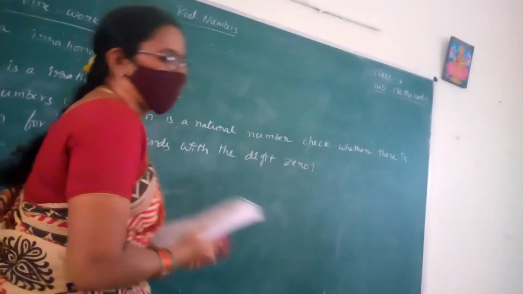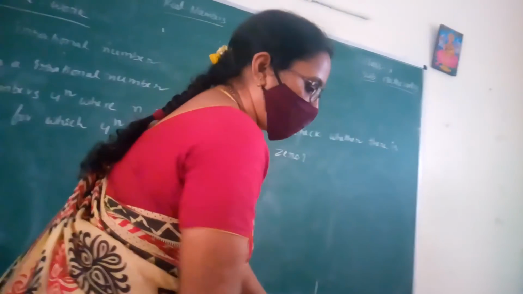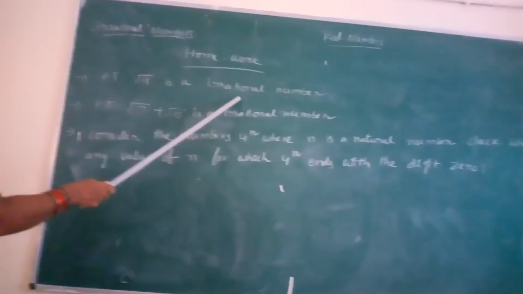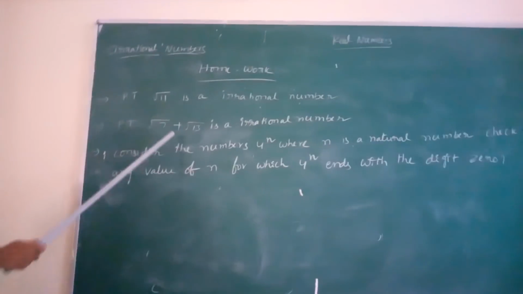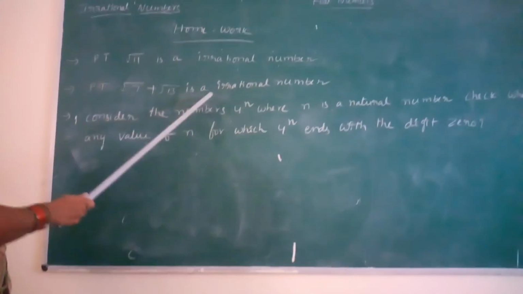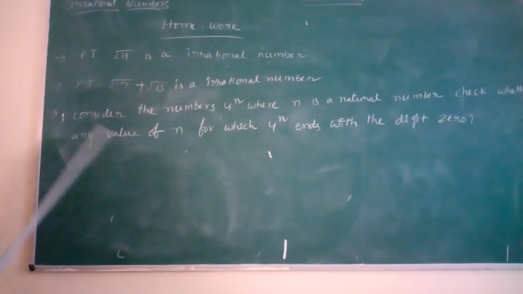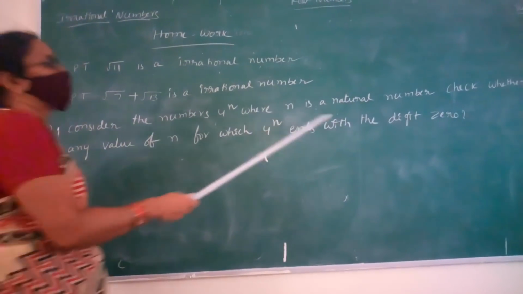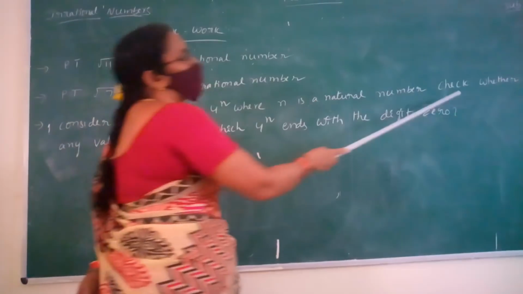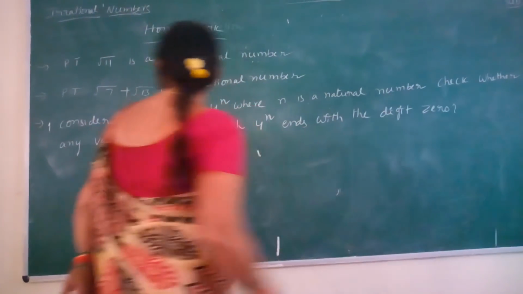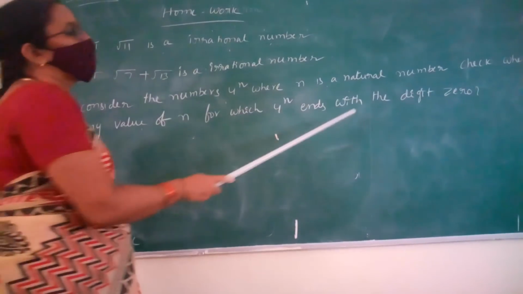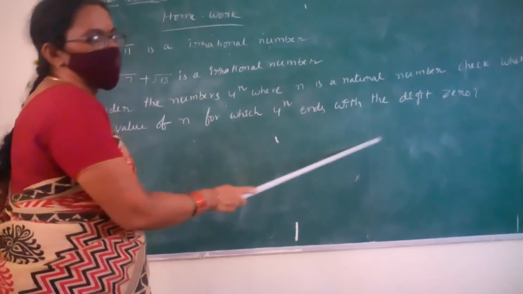All of you note in your notebooks. Yes, children, prove that root 11 is an irrational number. Prove that root 7 plus root 13 is an irrational number. Consider the numbers 4 power n where n is a natural number. Check whether there is any value of n for which 4 power n ends with the digit 0.